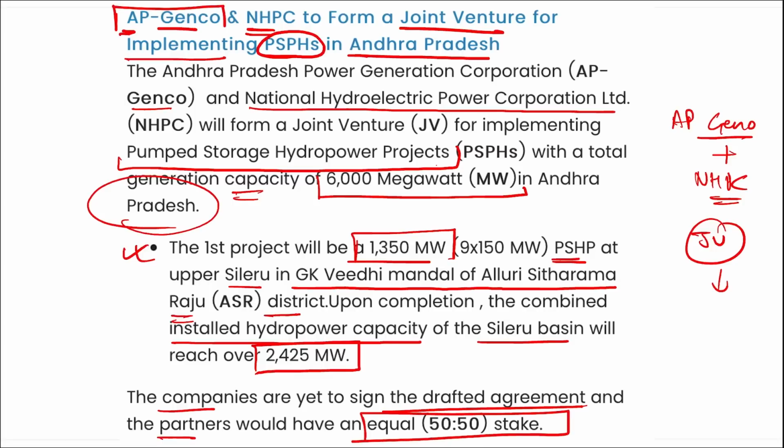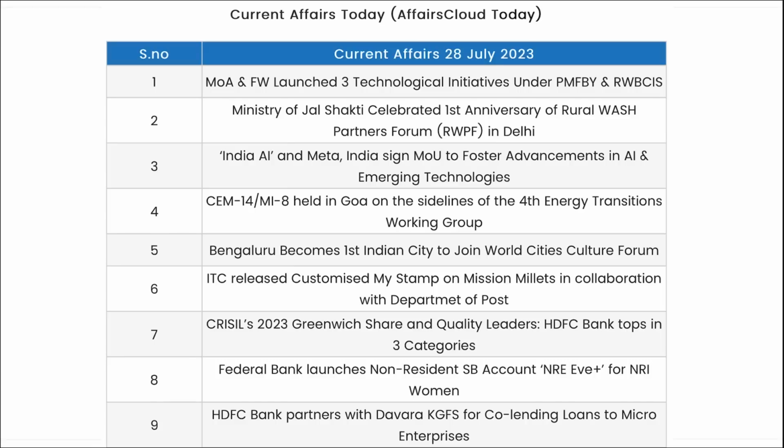That is, both AP Genco and NHPC will have a 50-50% stake in this joint venture that will be implementing these pumped storage hydropower projects in the state of Andhra Pradesh. Correct? And the aim is to generate 6,000 megawatt of energy. Correct?